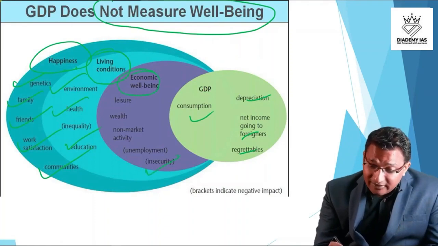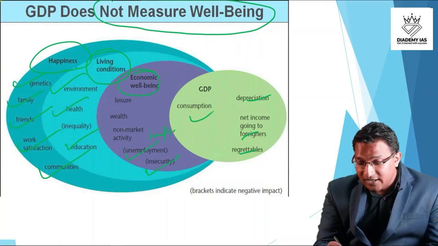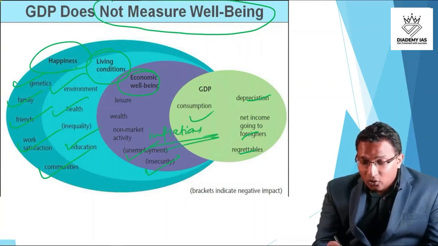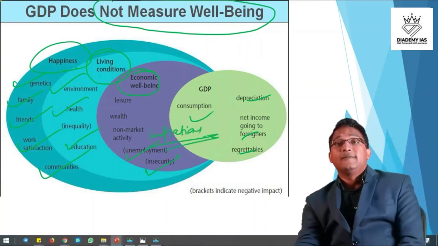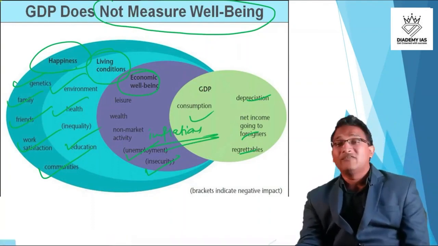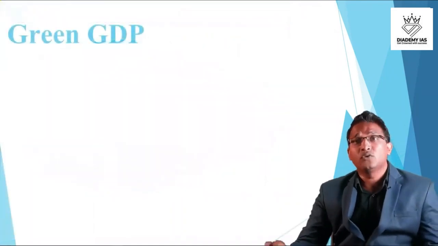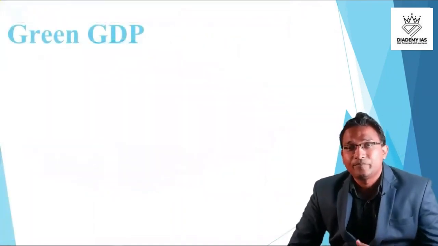For many people, there can be a lot of insecurity, there can be a lot of unemployment, there can be inflation, right? So all these aspects are not taken care of by the GDP. So living condition, happiness, that is not taken care of by the GDP, and economic well-being, that can be partially taken care of by the GDP. Now coming to the concept of green GDP.